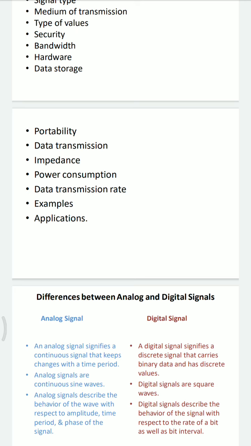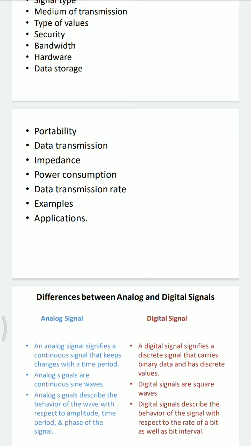Next one is impedance. Impedance of analog signal is low, but digital signal is high. Signal voltage, what is impedance?